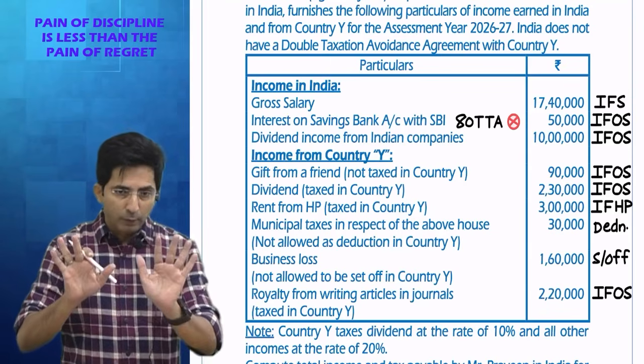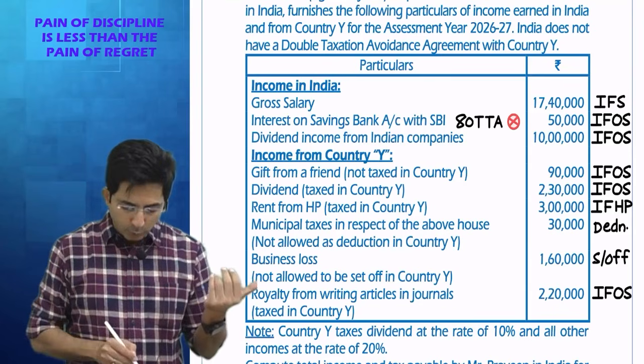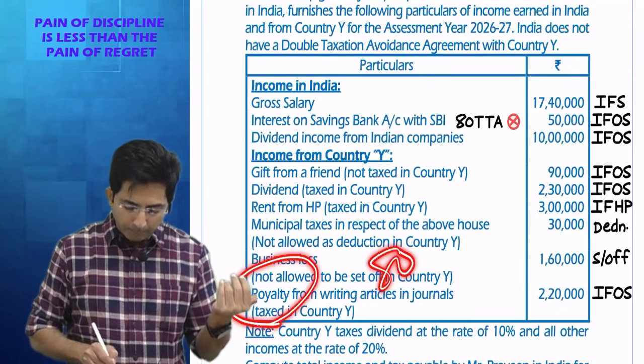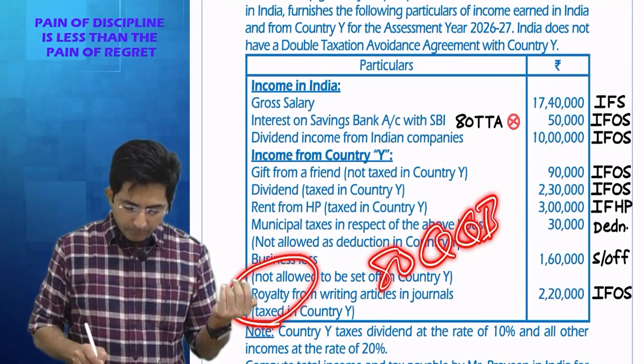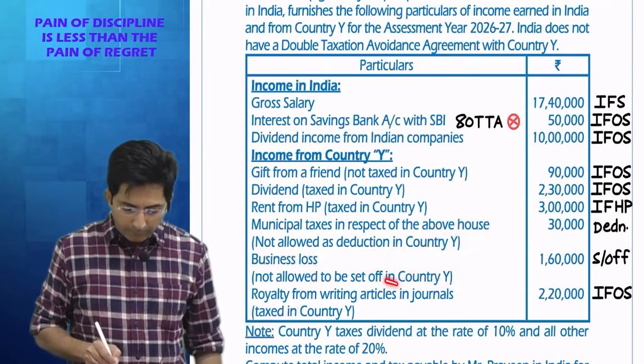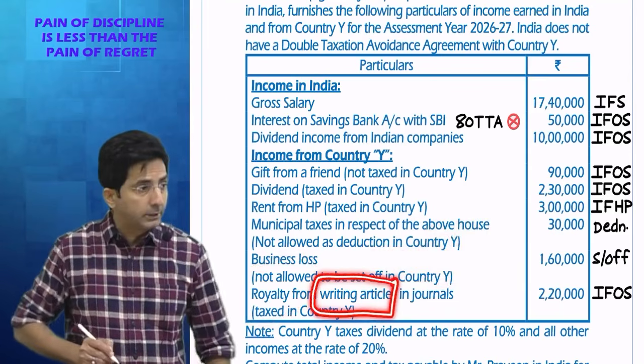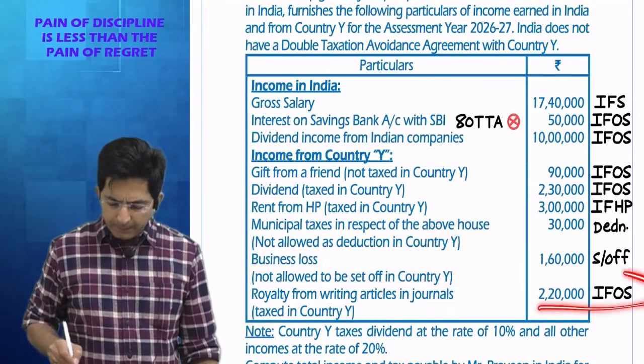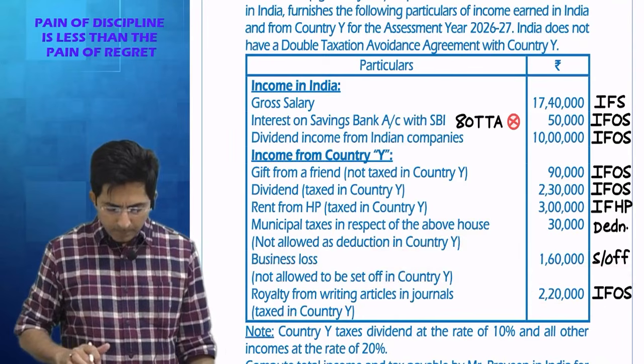And what is the common mistake of a student? Students take this royalty in 80 QQB. The 80 QQB is for writing books. And here we have not written a book, we have written some articles in the journal. So this is plain income from other sources.